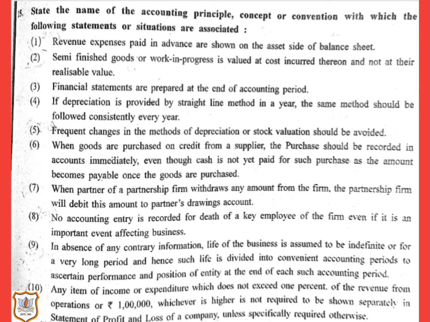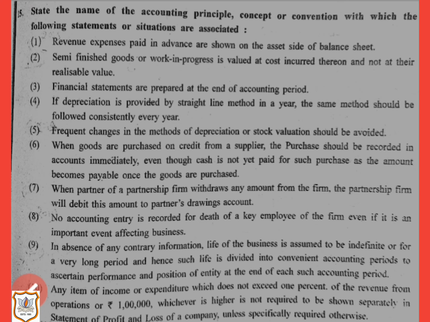According to this concept, it is assumed that for the purpose of accounting, the entity is treated as having separate existence and is different from that of its owners.